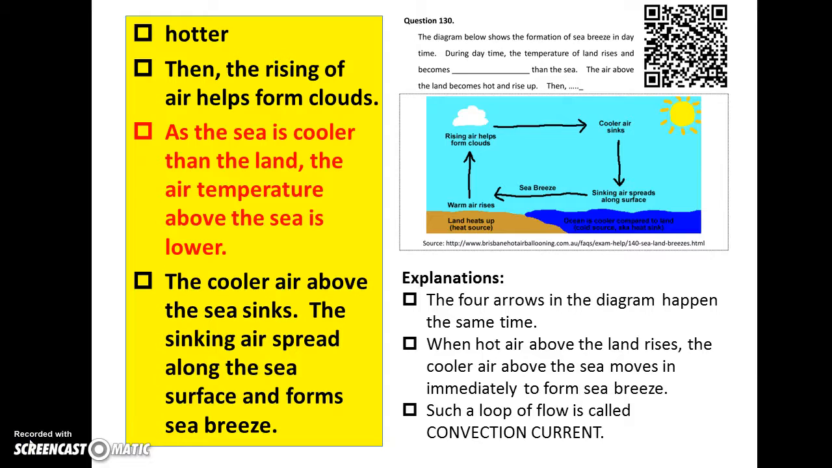Question 130. The diagram shows the formation of sea breeze in daytime. During daytime, the temperature of the land rises, and the land is hotter than the sea. The air above the land rises and forms clouds. As the sea is cooler than the land, the air becomes cold when it is over the sea. The cooler air above the sea sinks, and the sinking air spreads along the sea and becomes sea breeze.